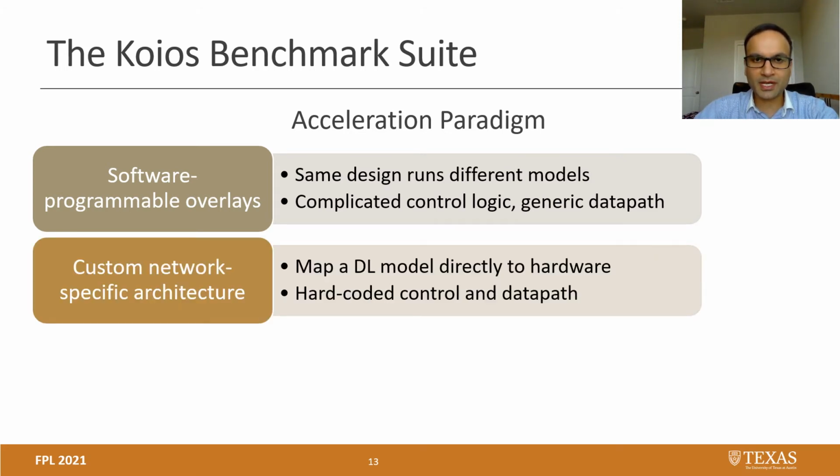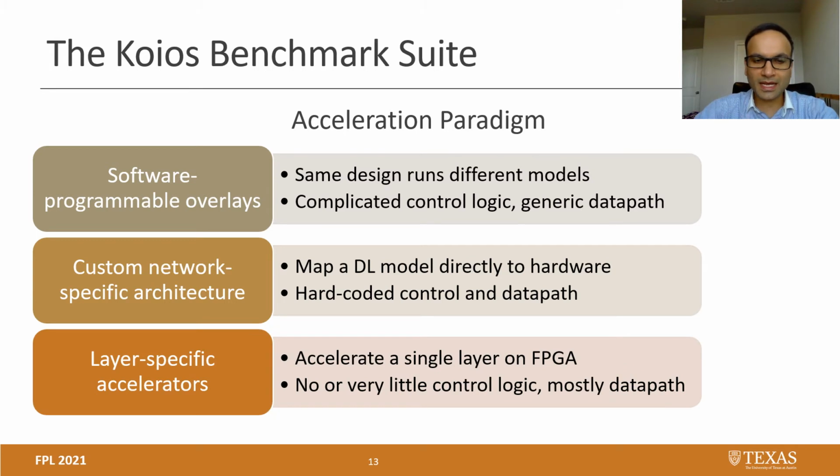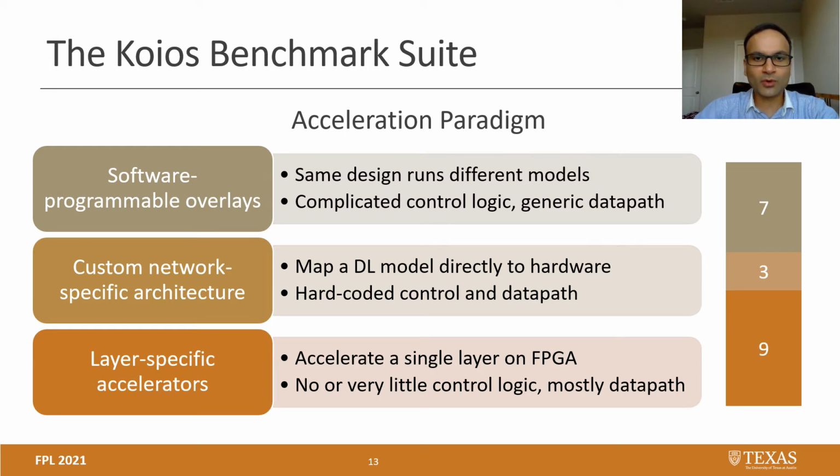The next acceleration paradigm that FPGAs use are custom network-specific architectures, where a DL model is directly mapped onto the FPGA. So these designs have hard-coded control and data path that work for that specific network. The third acceleration paradigm is layer-specific accelerators, where one or two layers are accelerated on the FPGA and the rest of the network executes on a CPU host. These designs typically have little to no control logic and mostly data path. And we have included designs from all these three acceleration paradigms in Koios.